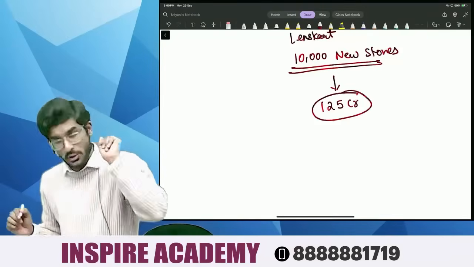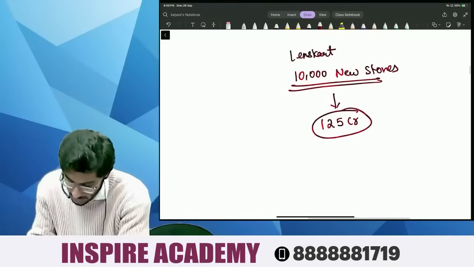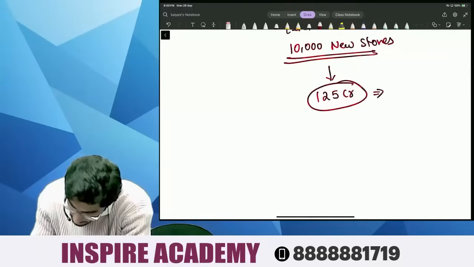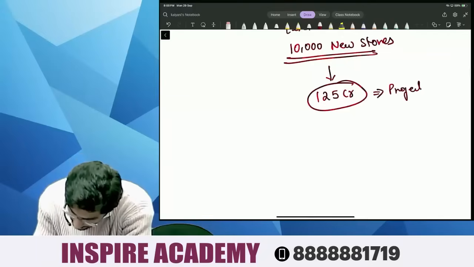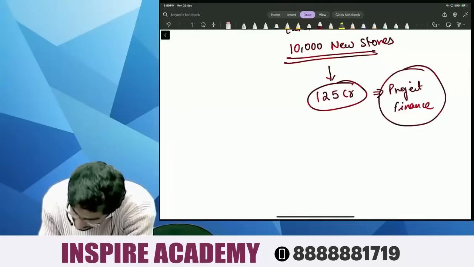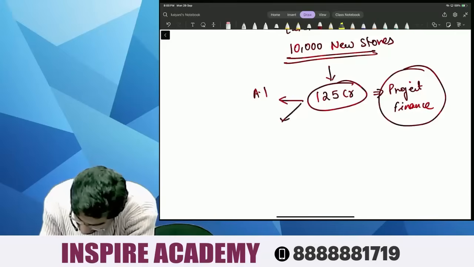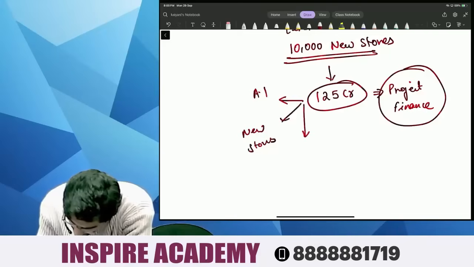Let's assume for a second that Lenskart wants to raise 125 crores. So this is called project finance. It wants to invest into AI, it wants to expand, it wants to open new stores, it wants to open new businesses.